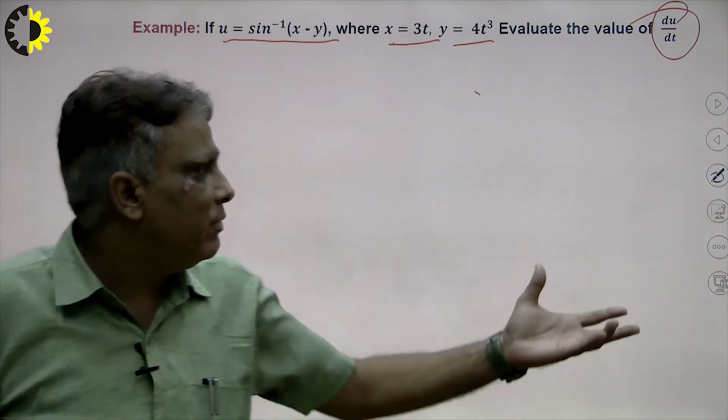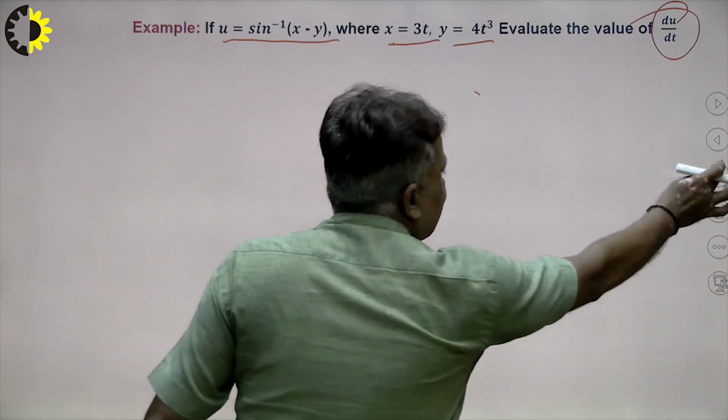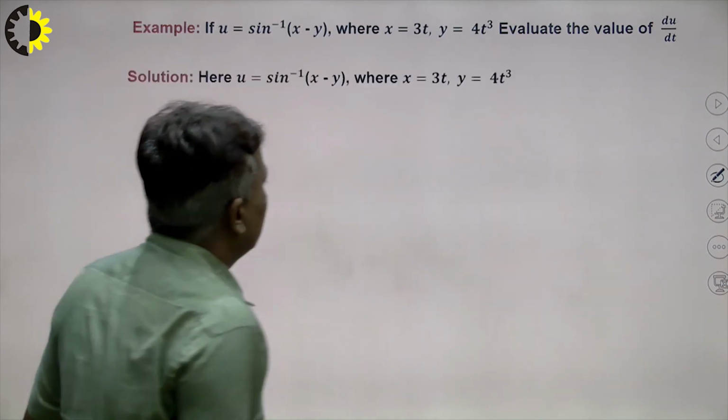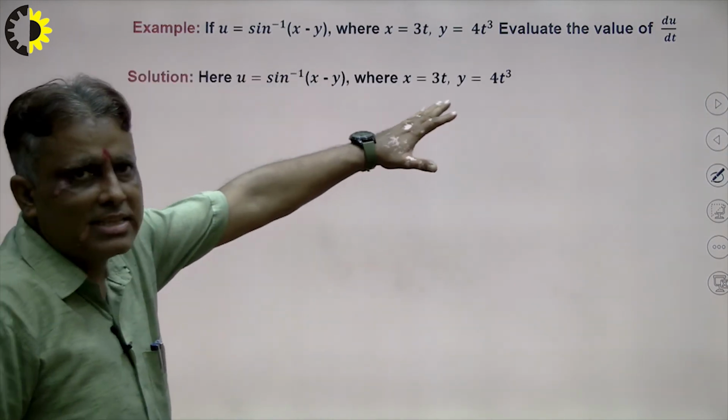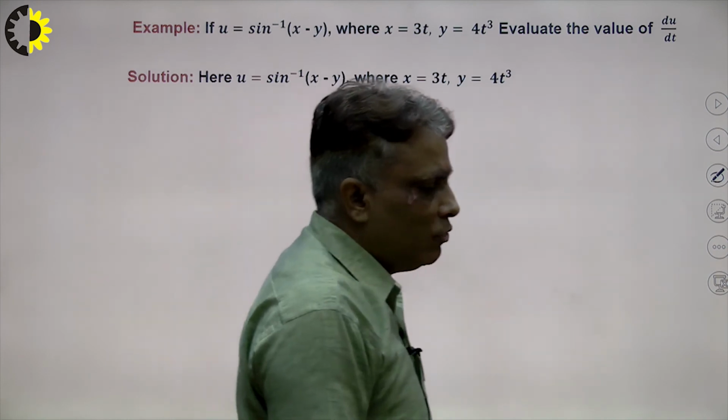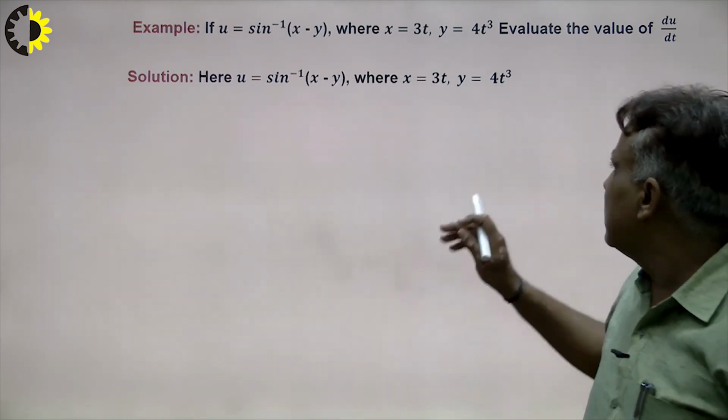So by using the previous formula I explained here, what will be the result? We see very carefully. This is the u, and this is the x and y here. So how to calculate this? We calculate very carefully when we solve the problem, right?